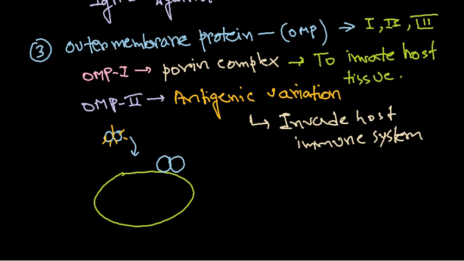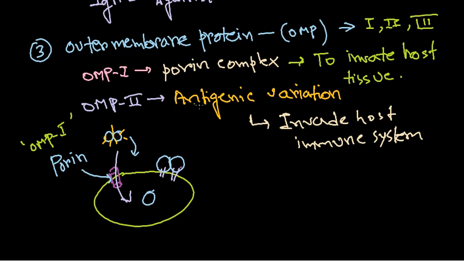After this attachment, the OMP1 proteins will start to make pore-like channels. Now through these channels they can enter. Through the channel they can easily enter, or else we can write that they will make this protein channel, and through this channel this bacteria will migrate or move pretty easily inside. So what we can get is this inside, right? And this one is called the porine complex, and this porine complex is brought about using outer membrane protein or OMP1. Okay, and it also helps them to evade the host immunity or host immune system.